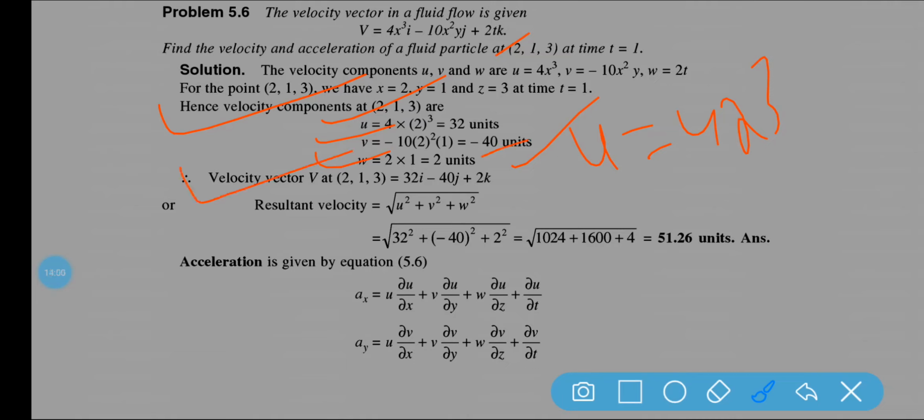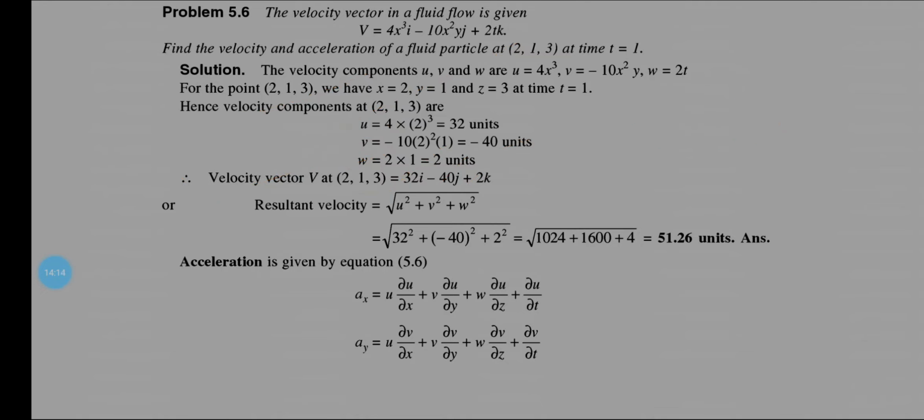So velocity vector v at the point (2, 1, 3), this coordinate you have to calculate. So 32i plus minus 40j plus 2k, after putting the value of u, v, w. Okay, so resultant velocity is equal to root over u square plus v square plus w square.